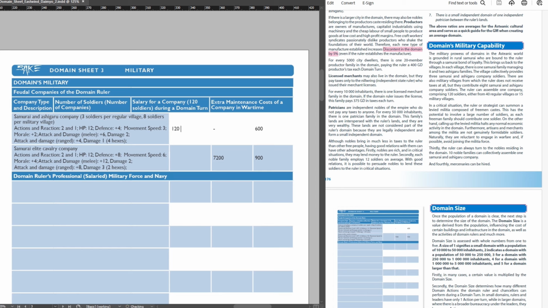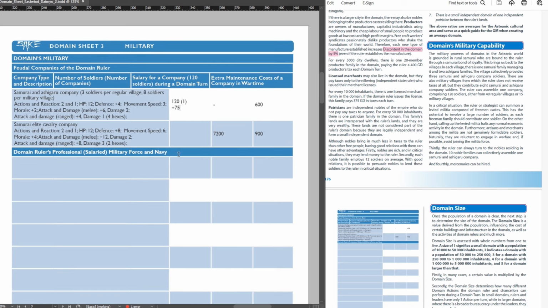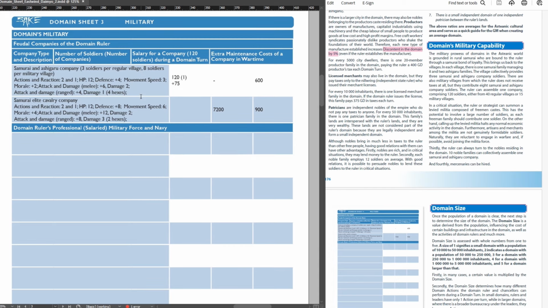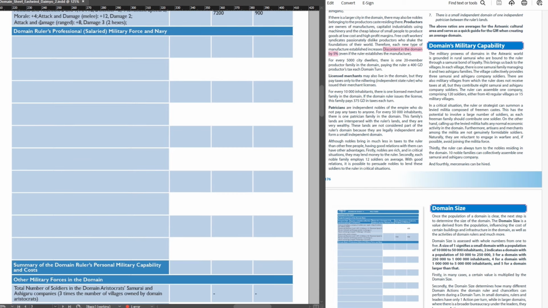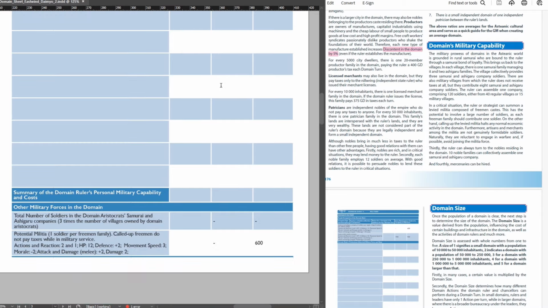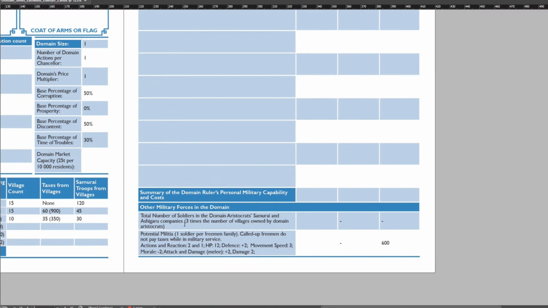That can be used to form smaller companies when we adjust the company size. No professional army at the start, as that costs a lot of money and such a small domain wouldn't have enough for it.